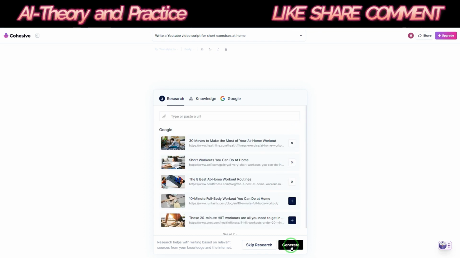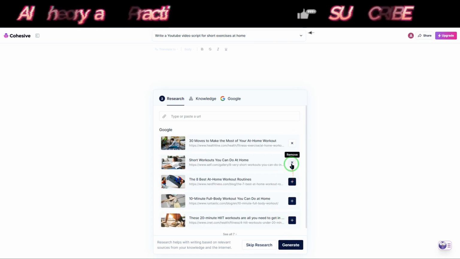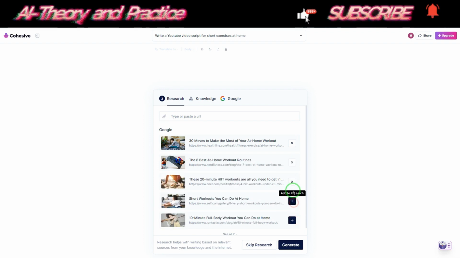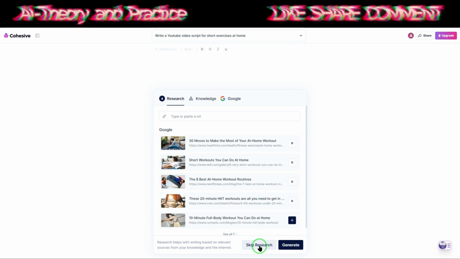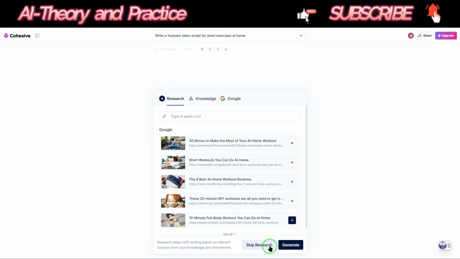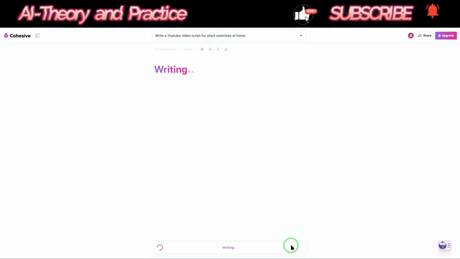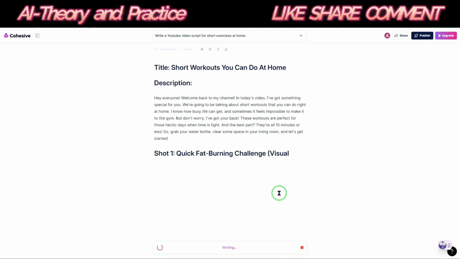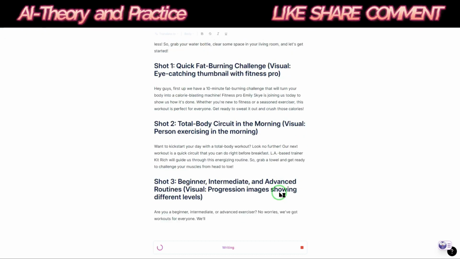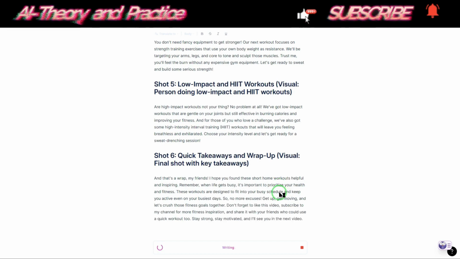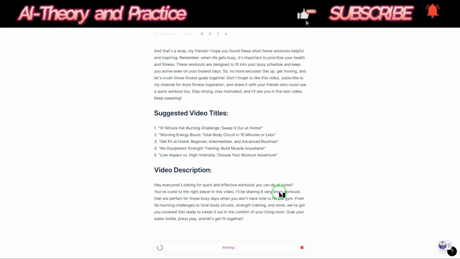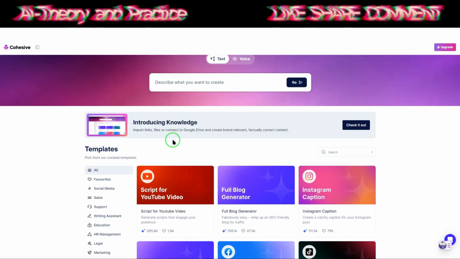On this page, if you click the Generate option, this website will be used to prepare your script. And if you click the Skip Research option, AI will start writing the script based on its neural networks without any research from the above websites. Your script is ready. Let's use one of the tools together.